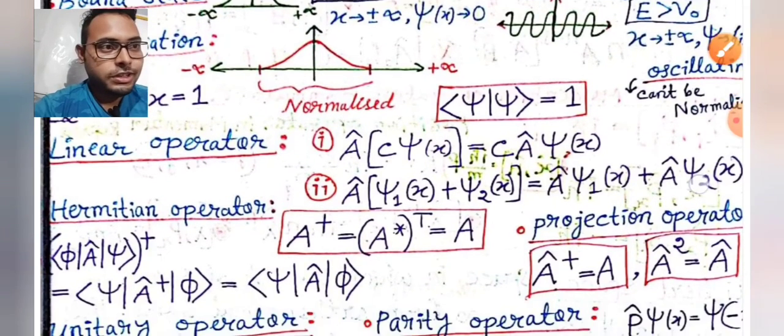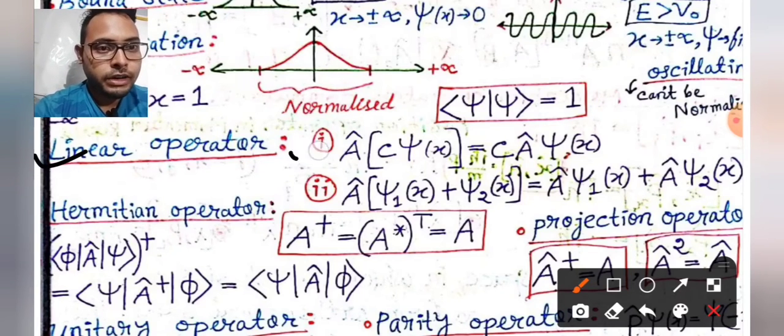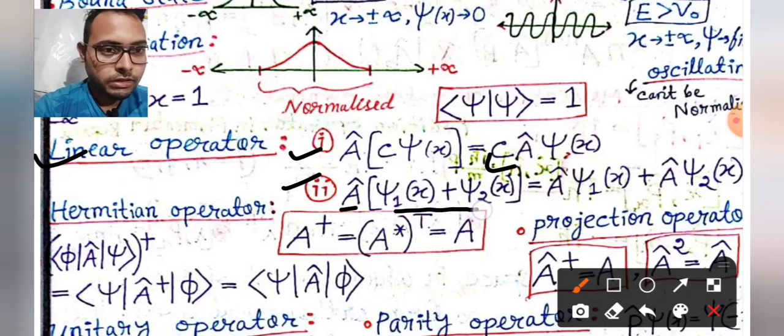Operators are very fundamental in the formulation of quantum mechanics. A linear operator has these two properties. The constant comes outside when the operator operates on the wave function, and when a linear operator operates on two wave functions, it distributes like this.